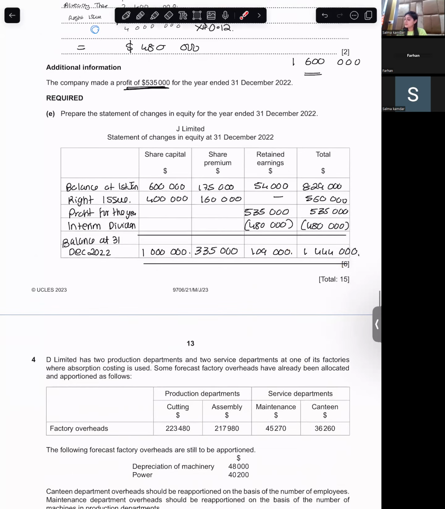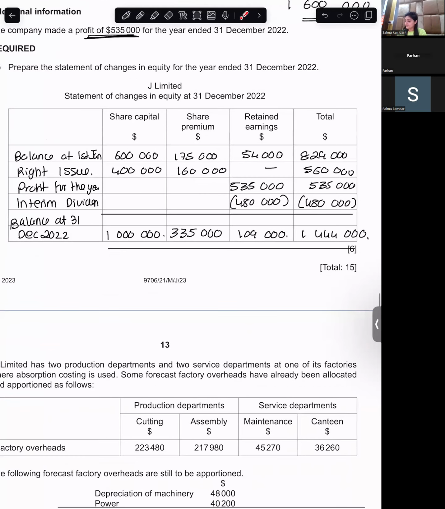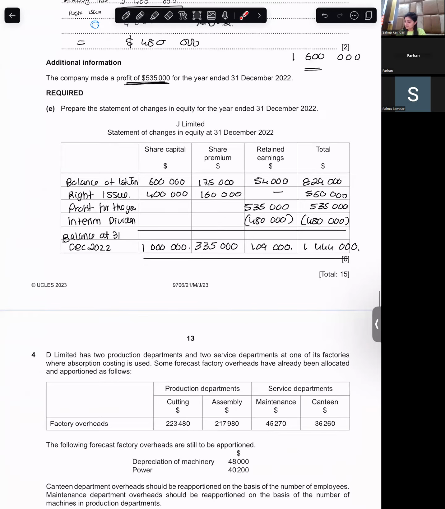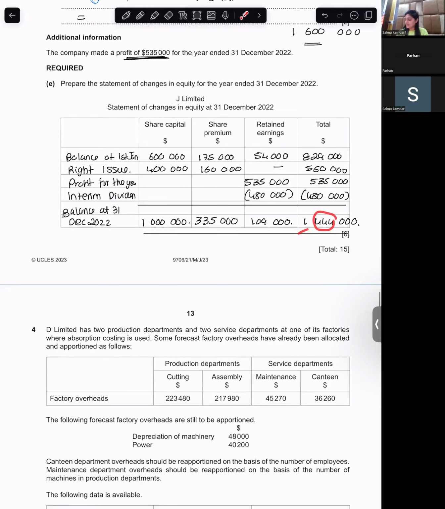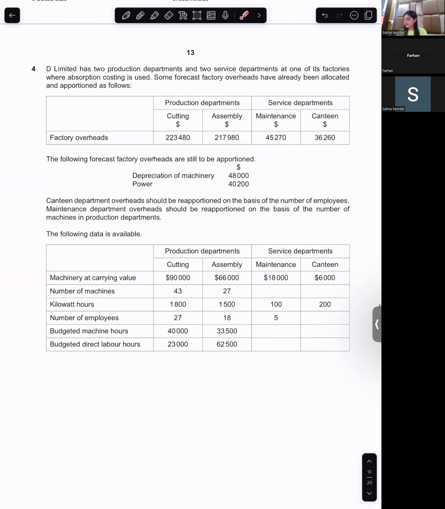Can you tell me how much owner's equity is from here? Owner's equity is the total, right? 1,444,000. Yes, it is share capital plus share premium plus retained earnings. With this, we complete June 2023 Paper 21, Question number 3, which is of limited company. Beautiful.